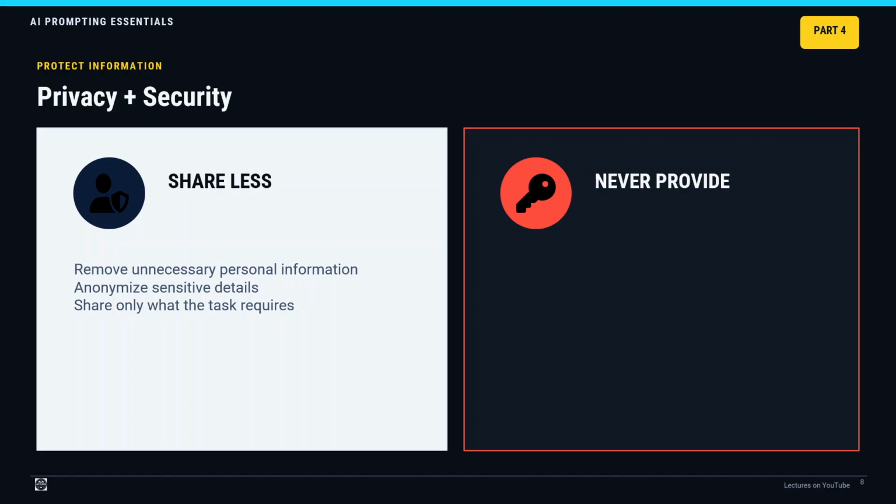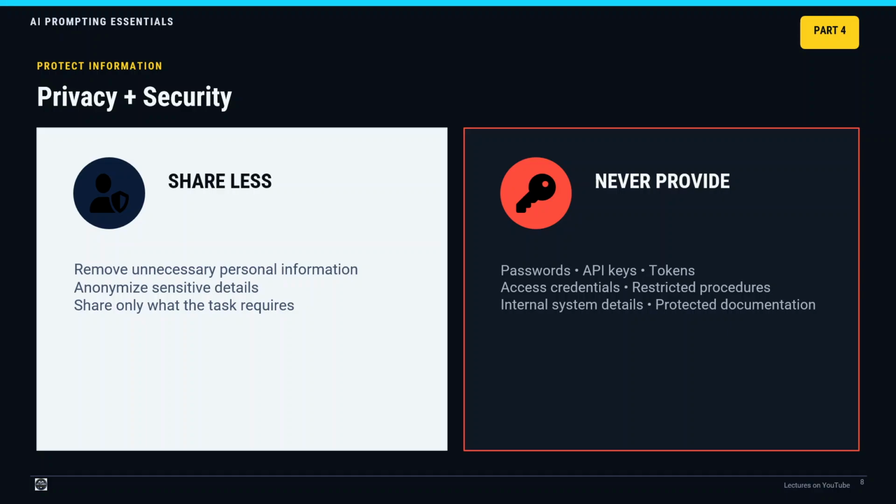Never provide passwords, API keys, authentication tokens, access credentials, restricted security procedures, unnecessary internal system details, protected technical documentation. If sensitive information must be used, use only tools approved for that type of work and follow your organization's security requirements. A useful test is, would I be comfortable sharing this information with an experienced external consultant? If not, reconsider whether it should be submitted to the AI system.